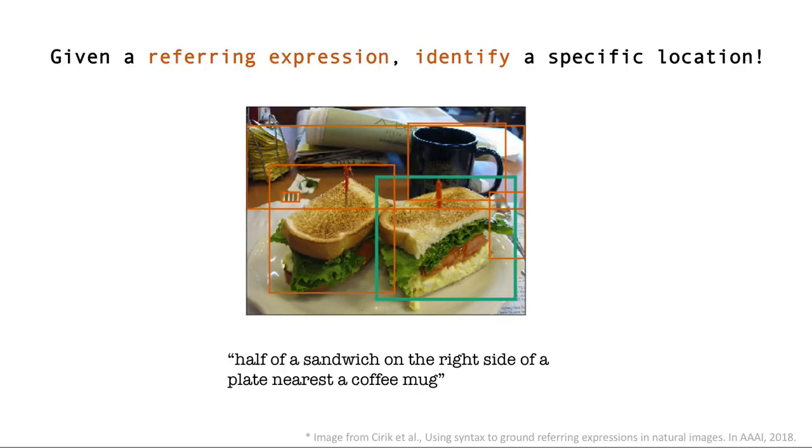In this piece of work, we focus on the problem of reference resolution, which is the task of identifying a specific location within an image when given a referring expression. Here's an example. The expression goes like this: half of a sandwich on the right side of a plate nearest a coffee mug. A properly trained model should be able to localize the sandwich that's located on the bottom right location in the image based on the expression.